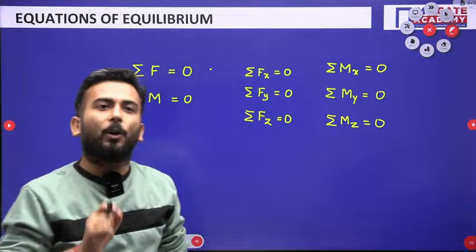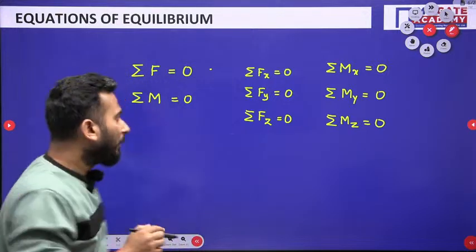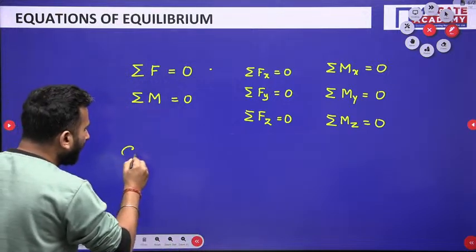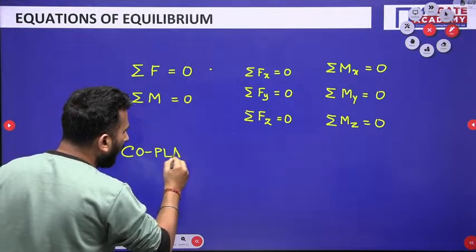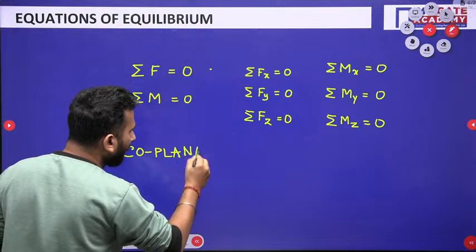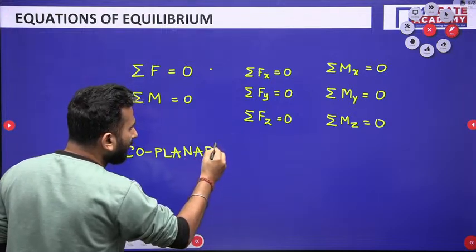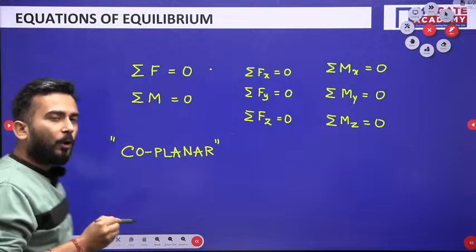But this I have written for the body when forces are acting in all the directions. But generally what happens? Generally we talk about coplanar systems, coplanar forces. So what happens in coplanar?